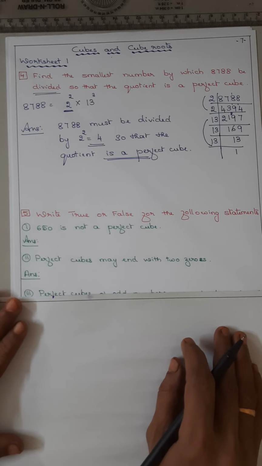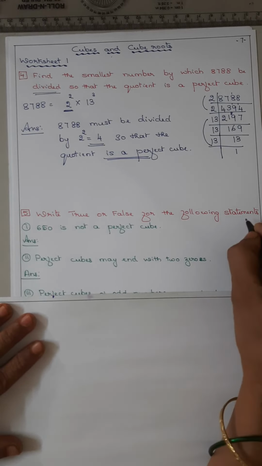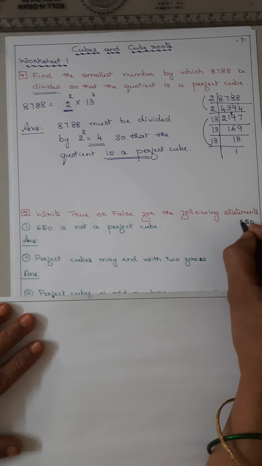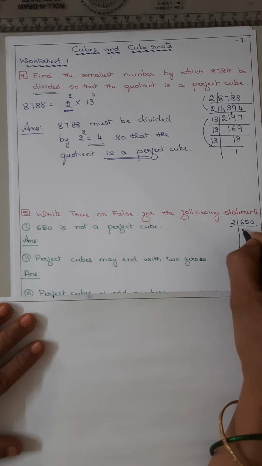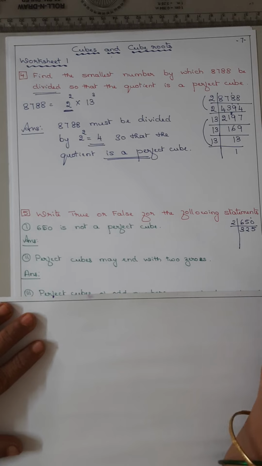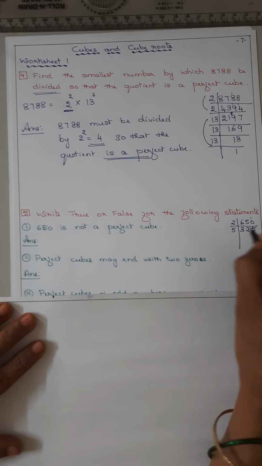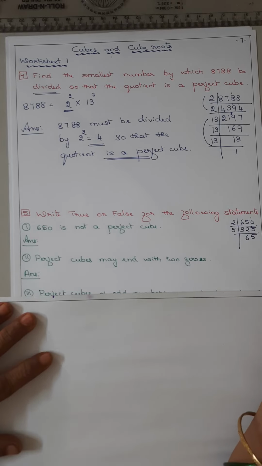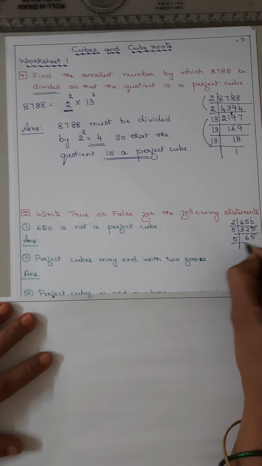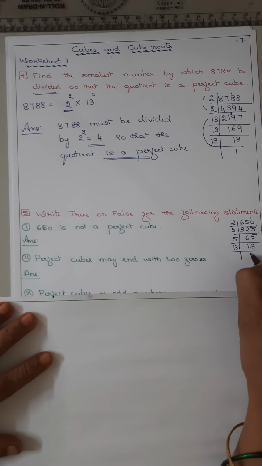650 is not a perfect cube. Check. 650. 2 3s are 6, 2 2s are 4, 5s are 10. Now directly 5, 5 6 are 30, 2 remains, 5s are 25. Now 5 13s are 65, 13 1s are 13.